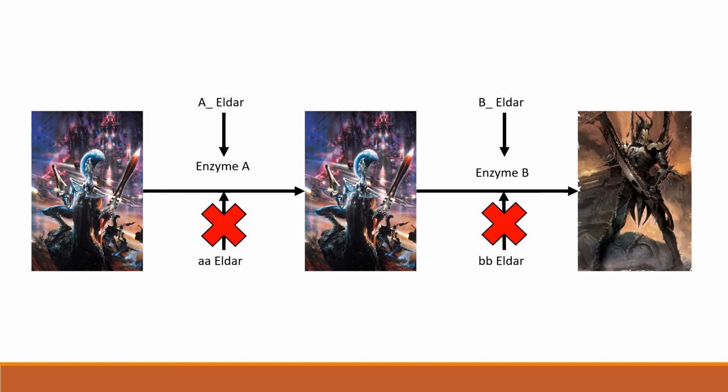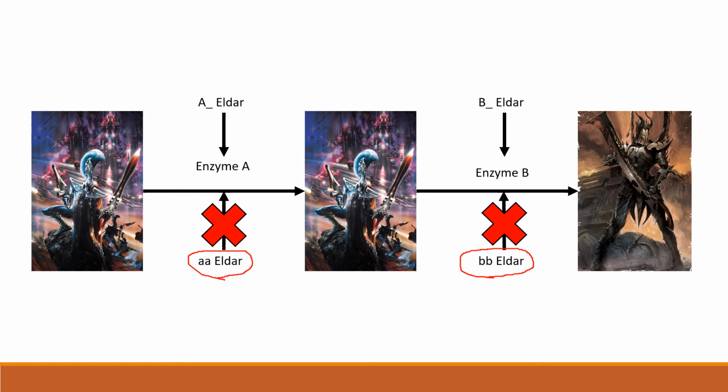So what we see here is the duplicate recessive epistatic pathway. Now, it sounds difficult, but it's really pretty simple. All epistasis is the masking of the showing of a trait through genetics. So in duplicate recessive, if we have either a recessive A or a recessive B, then we do not show the Dark Eldar trait.